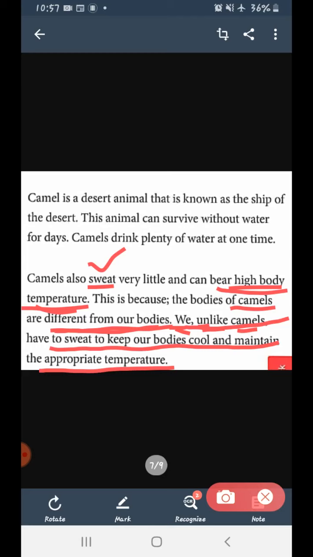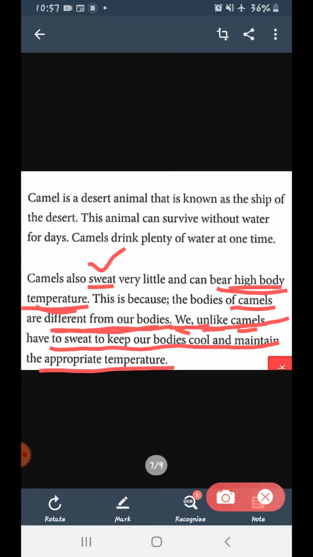Why? To keep our bodies cool. If you happen to see a fat man and a thin man, can you tell me who must be sweating more? The correct answer is a fat man. A fat man sweats more than a thin man.